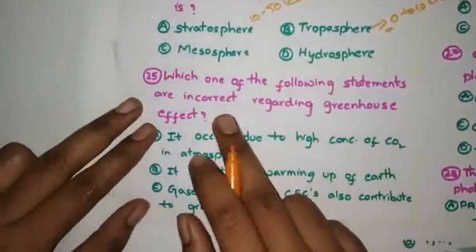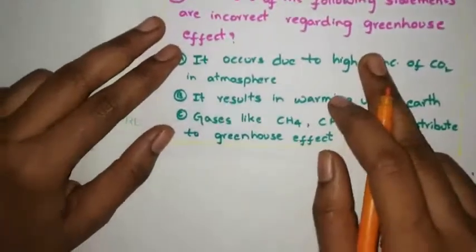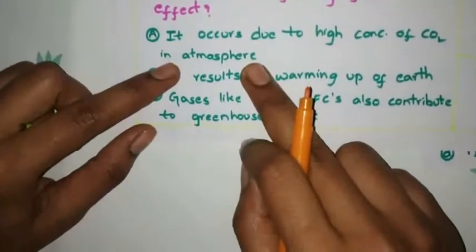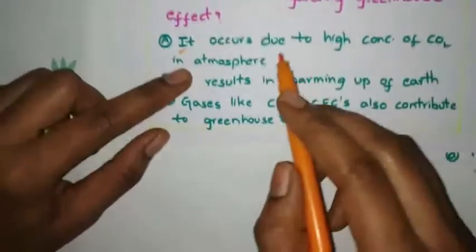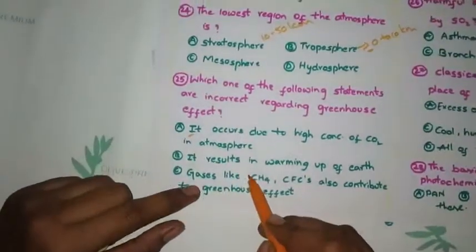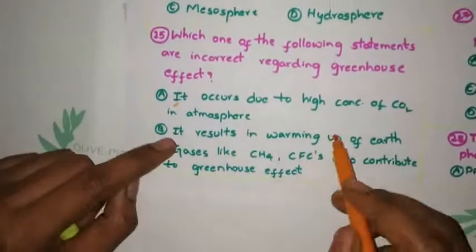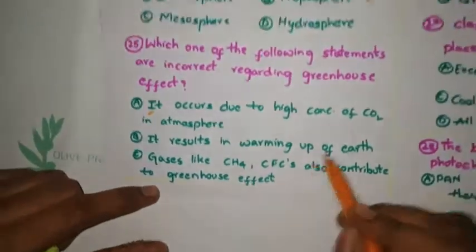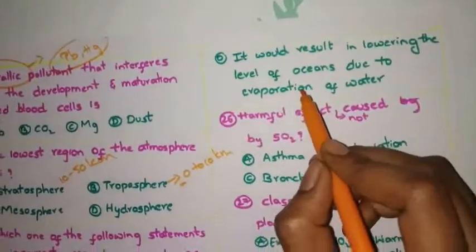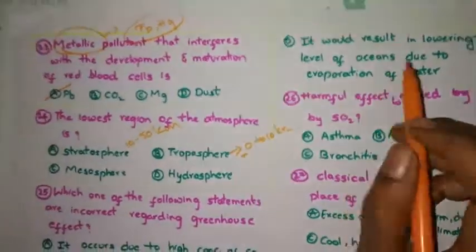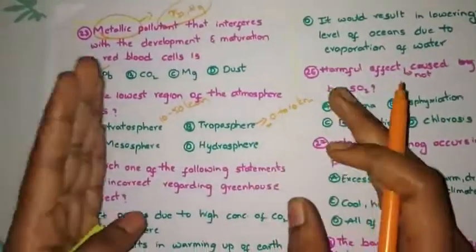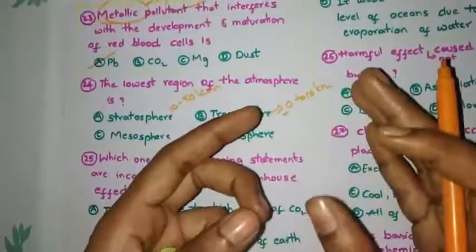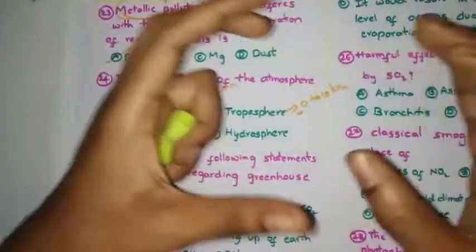Which one of the following statements is incorrect regarding the greenhouse effect? Greenhouse effect, I told you, occurs due to high concentration of CO2 in the atmosphere. Yes, correct. They asked for the incorrect statement. It results in warming up of earth. Yes, correct. Gases like methane, CFCs also contribute to the greenhouse effect. Correct. It would result in lowering the level of oceans due to evaporation of water. No. You know what? If temperature increases, it doesn't mean that it will evaporate the water. What it will do is melt the polar ice caps.